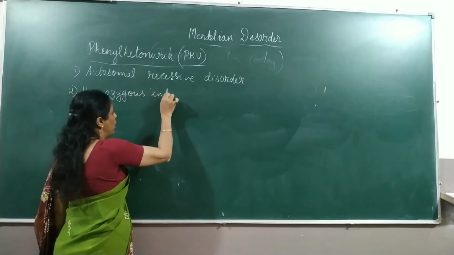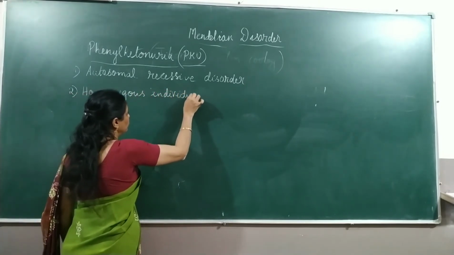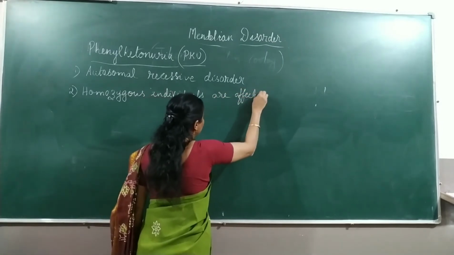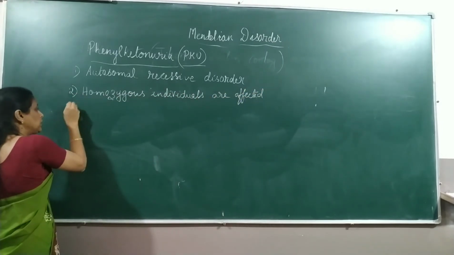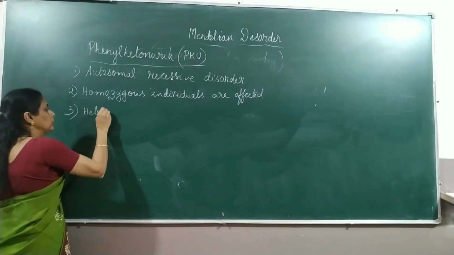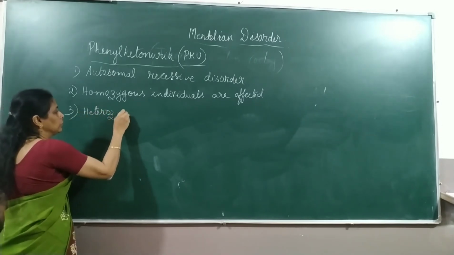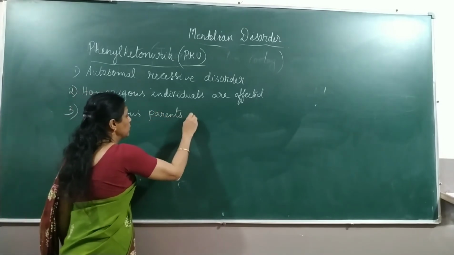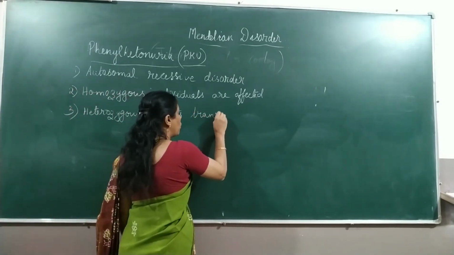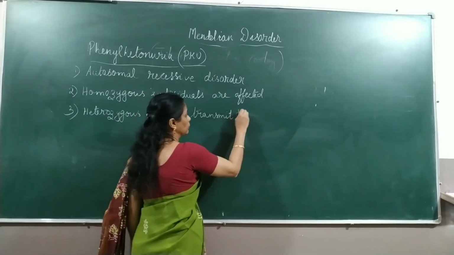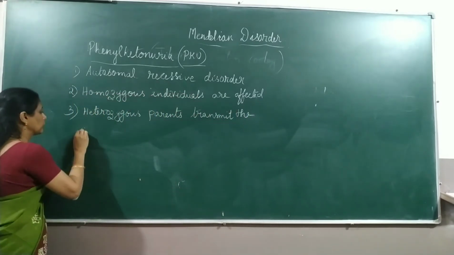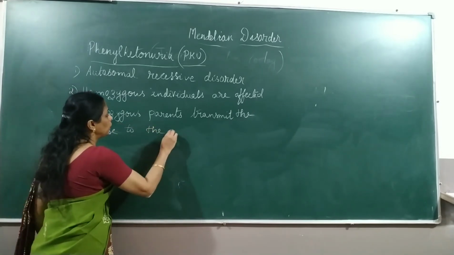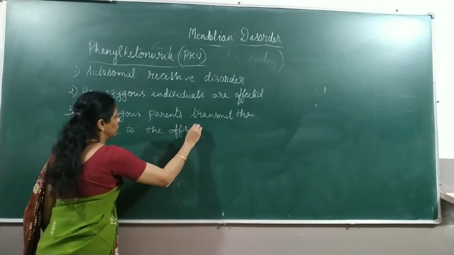Then the third feature is, heterozygous parents transmit the disease to the offspring. So these are the three general features.